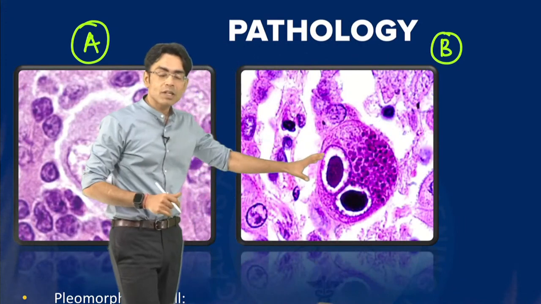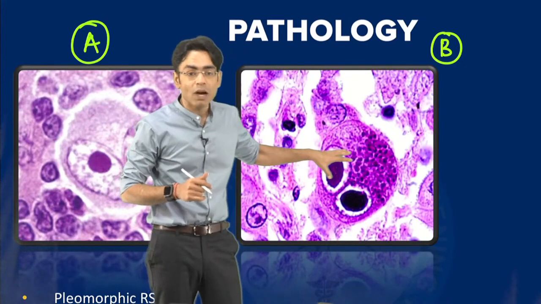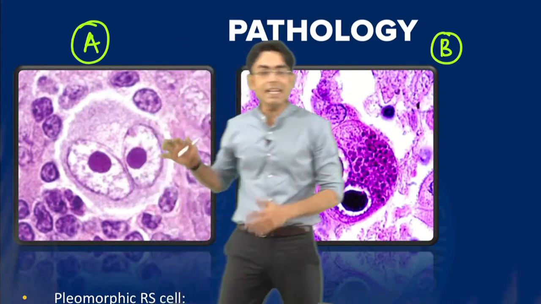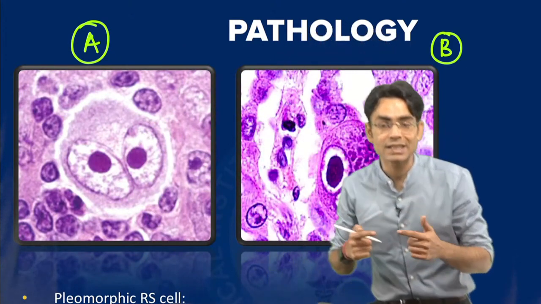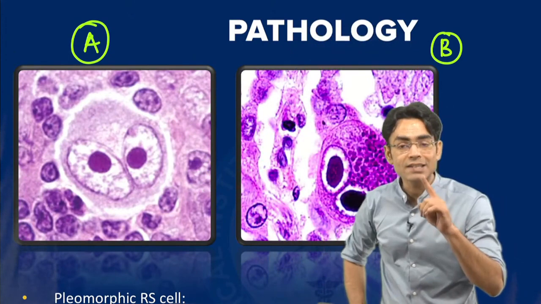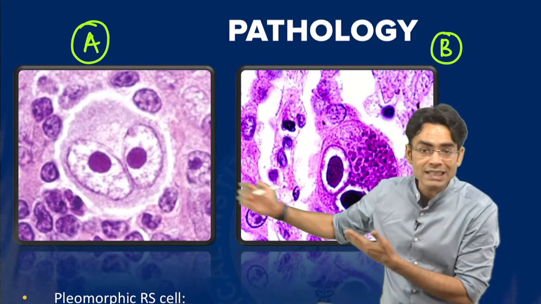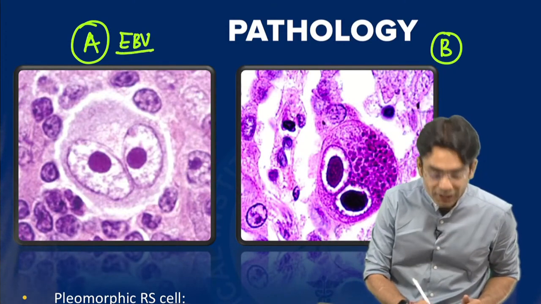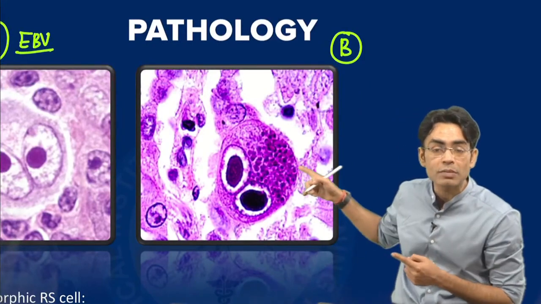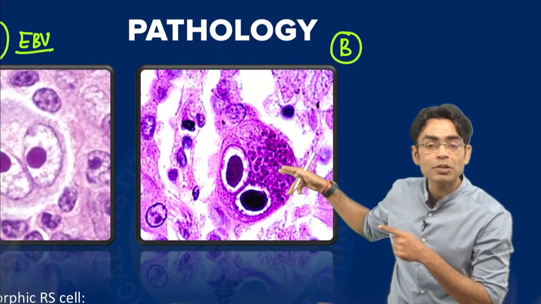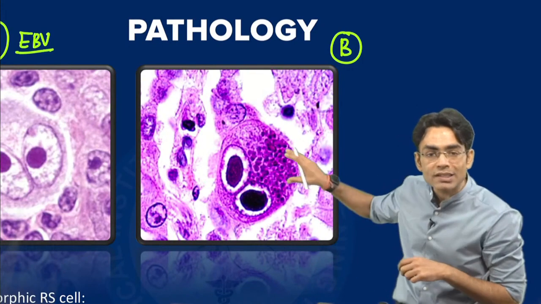Whereas this owl eye, which you are seeing, beta, this is inclusion into a cell which is making it an owl eye. So ये inclusion है बेटा, ये appearance है. So if they are talking about an owl eye appearance cell, it's an RS cell, and RS cell is seen in Hodgkin's lymphoma. So the virus infection which is seen in this case would be EBV. But if they are saying owl eye inclusion in which kind of viral infection, then it's going to be CMV. Because this happens due to cytomegalovirus. The viral inclusions get into the cytoplasm and the nucleus and they become like this.